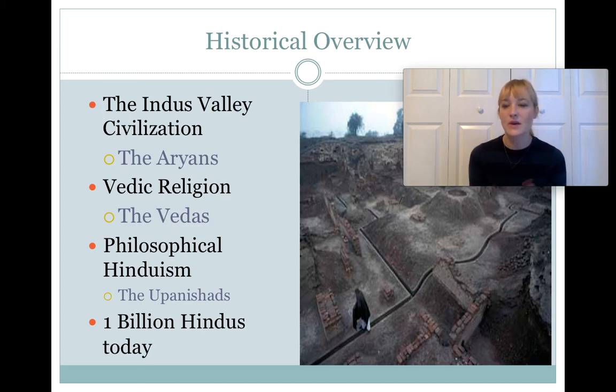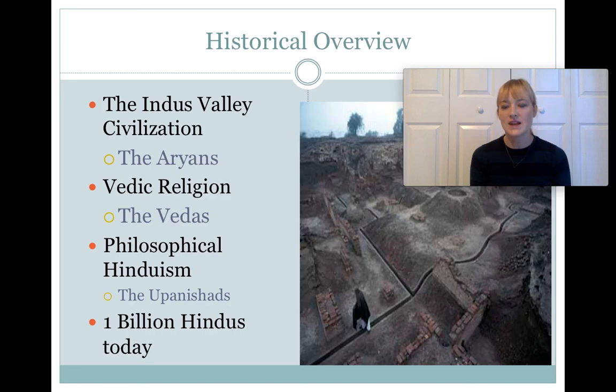So today there's about 1 billion Hindus in the world. It's the third largest religious tradition in the world, of the ones that we'll be studying. The most popular religious tradition in the world is Christianity. Almost 1 in 3 people in the world are Christian. After that is Islam, and then the third is Hinduism. Hinduism does still have very strong connections to the country of India. India is a majority Hindu country, but there are, of course, Hindus that live all over the world today. So it's a very sizable religious tradition.